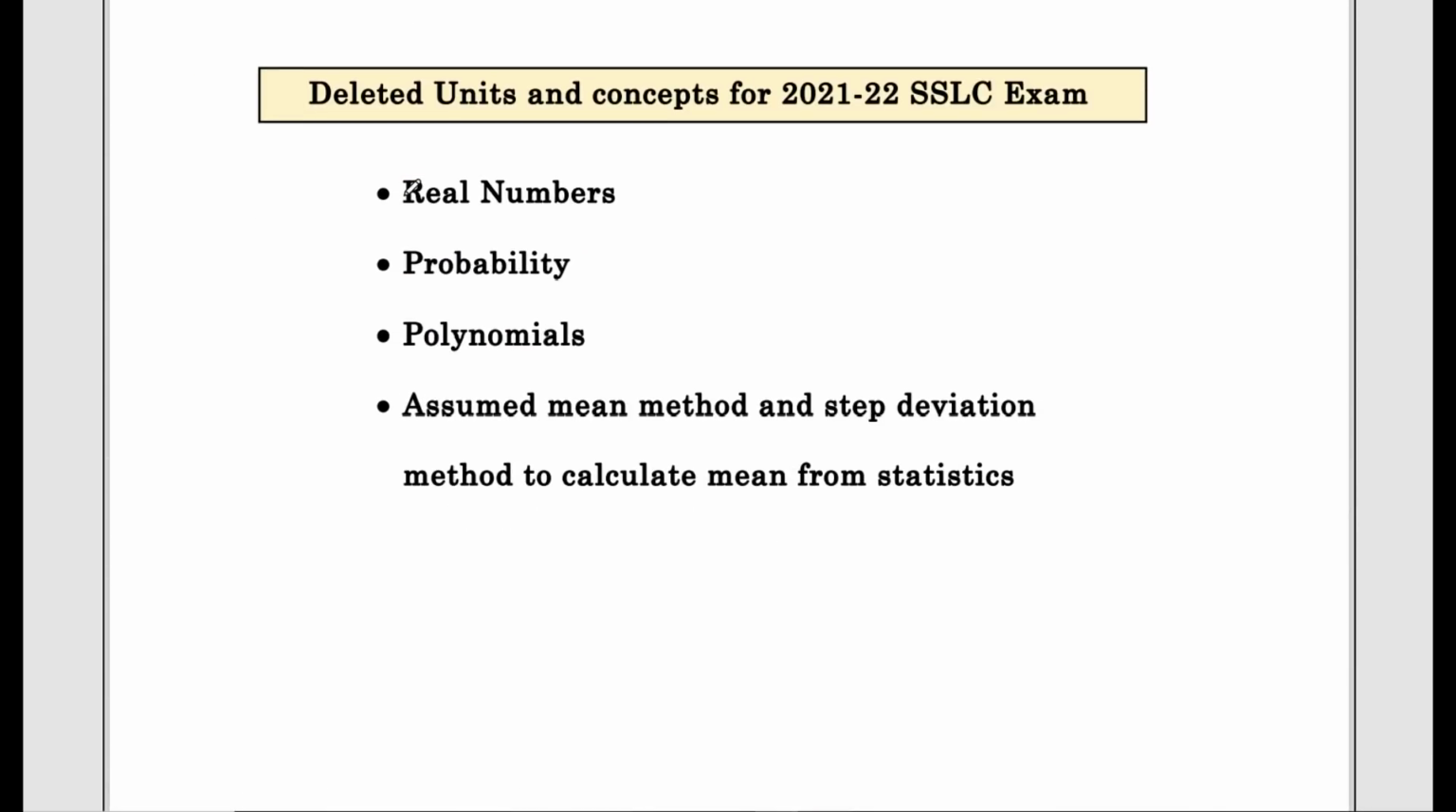And very important to know the deleted units and concepts for the 2021-22 SSLC exam. The chapters which are deleted for the 2022 SSLC exam are real numbers, probability and polynomials. These are the chapters which are deleted for SSLC exam 2022. And also assumed mean method and step deviation method are deleted from the unit statistics. These are the 20% deleted portion for SSLC exam 2022.